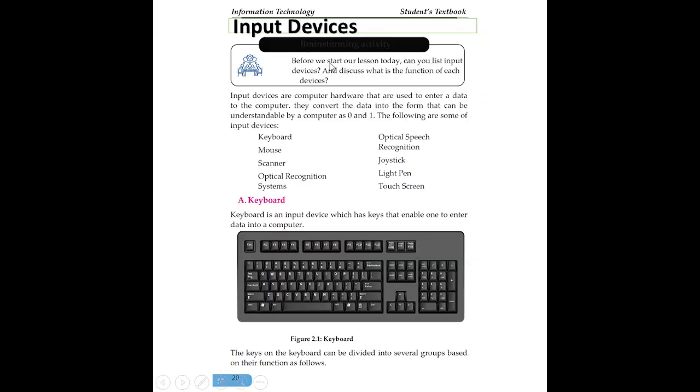The first hardware is input devices. Input devices are computer hardware that are used to enter data into a computer. How can we enter data into a computer? Using input devices. By using input devices, it is possible to enter data into the computer. They convert the data into a form that can be understood by a computer as 0 and 1. A computer works by the use of 0 and 1.